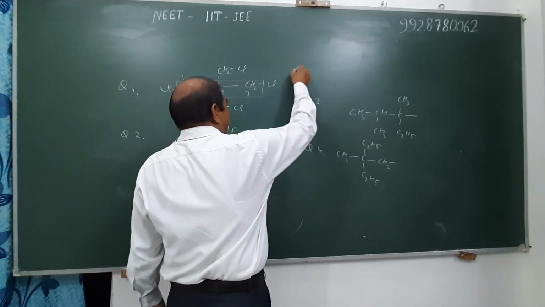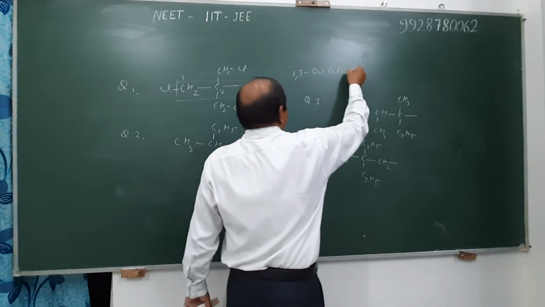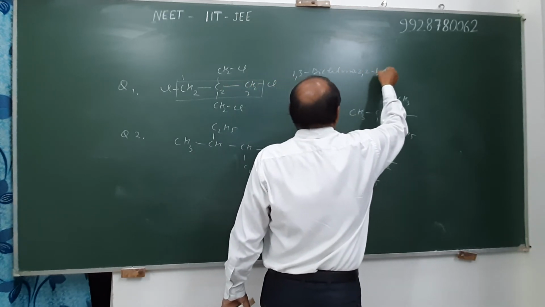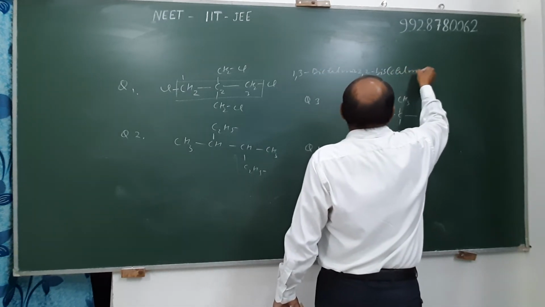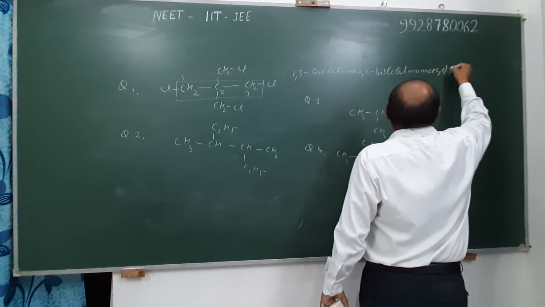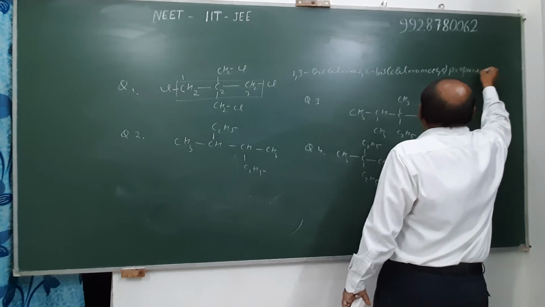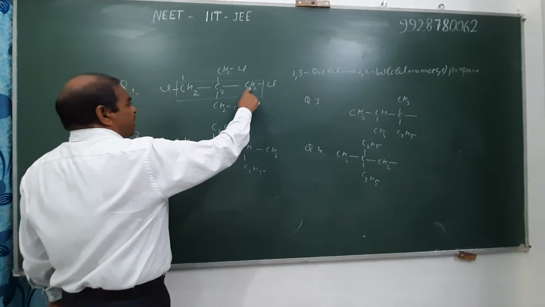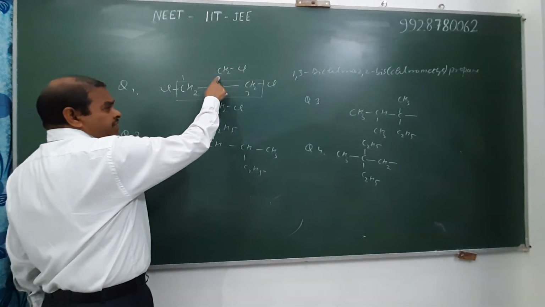Therefore its exact IUPAC name is 1,3-dichloro-2,2-bis(chloromethyl)propane, in the alphabetical order of the substituent names.